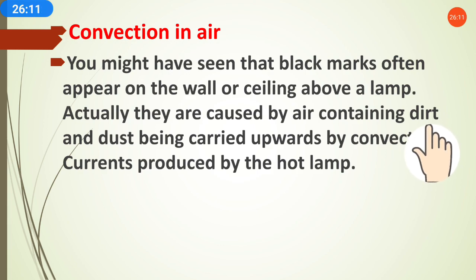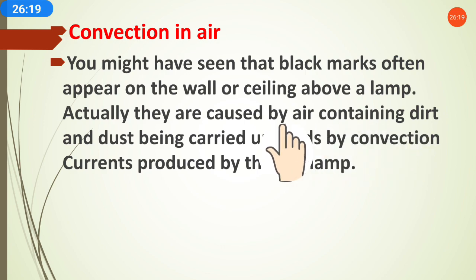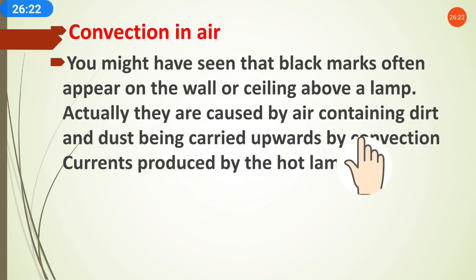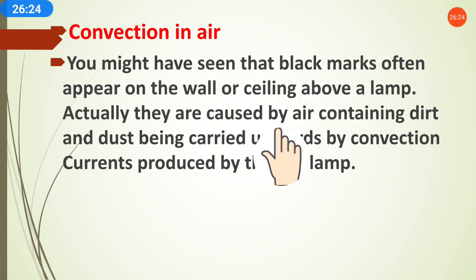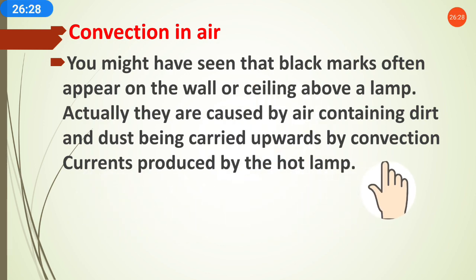So this dirt is carried with the air, and it starts touching the wall, and it makes a dark spot on the wall because of the convection. Because the warm air, the air containing the heat, moves upwards and makes a mark on the wall. Currents produced by the hot lamp.